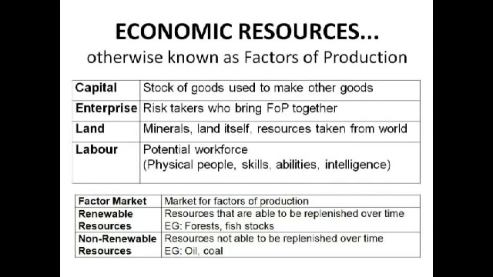The things that we use to get these other goods are the factors of production, which you came across in GCSE. And factors of production are capital, enterprise, land and labour, and a lot of people learn them as CELL, C-E-L-L. So capital is the stock of goods used to make other goods, so machinery used to make other goods like drills, maybe computers, printers, and you actually get an income from capital, which is interest.